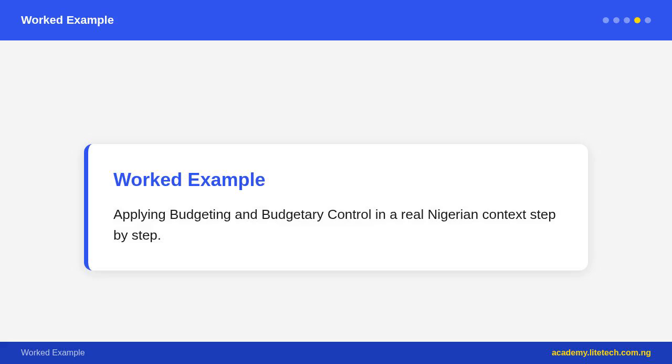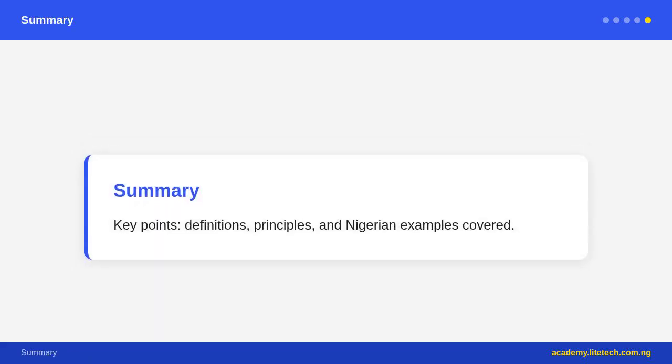Budgetary control process. Set the budget, record actual figures, calculate variance, which equals actual minus budget, analyze variance, favorable means better than budget or adverse means worse than budget, take corrective action: if spending is too high, cut cost, plus if sales are too low, investigate why.